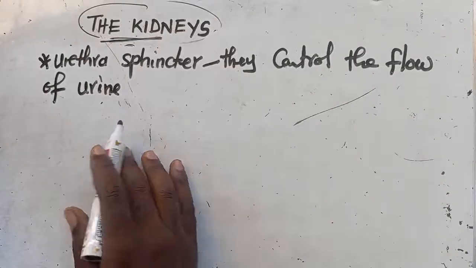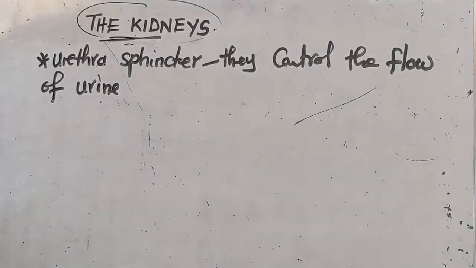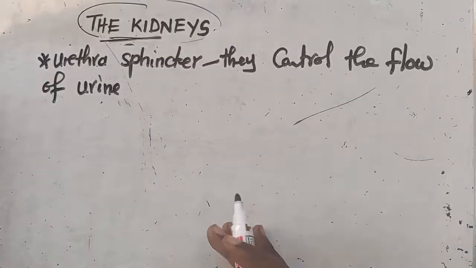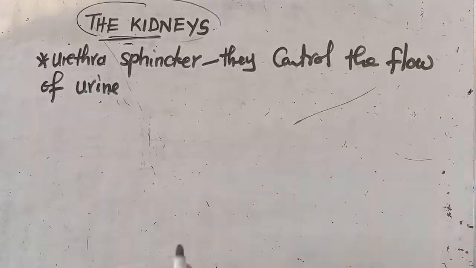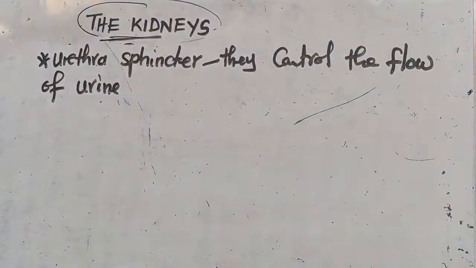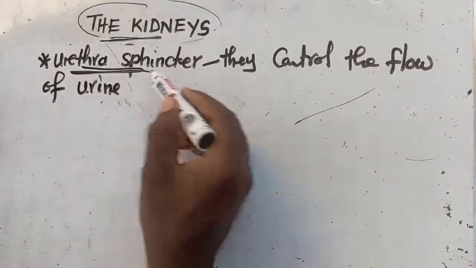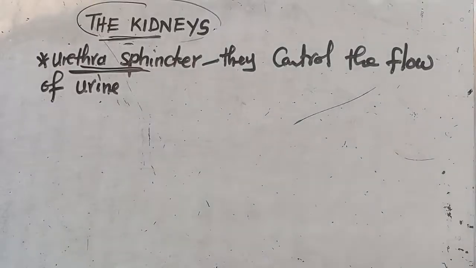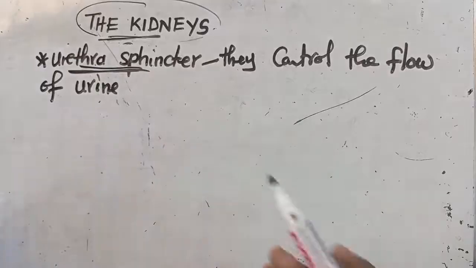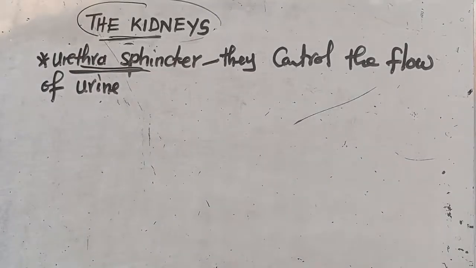The urine now gets to pass through. I've given you an example that in babies, you discover that they wee on the bed because of these urethra sphincter muscles, which are very weak. So they are very weak to the point that when a baby is sleeping, the brain, I guess you understand that everything that happens in your body happens via the coordination of the